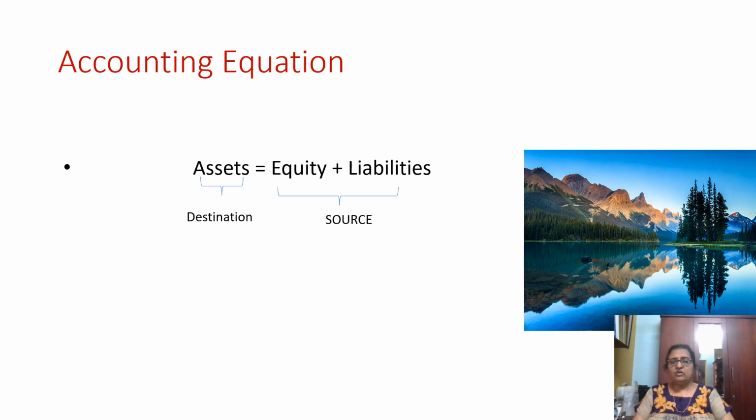So only to the extent of the resources provided can you purchase assets. That's why assets are always the destination. The assets are equal to equity plus liability. These 2 are the people who lend you money and provide you resources. This is the basis on which double entry bookkeeping is built.